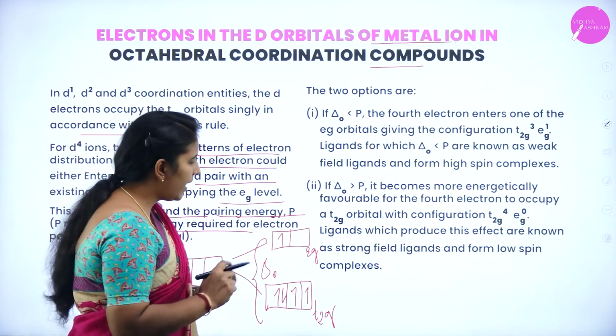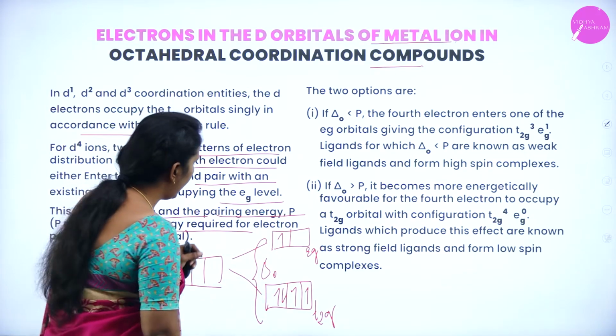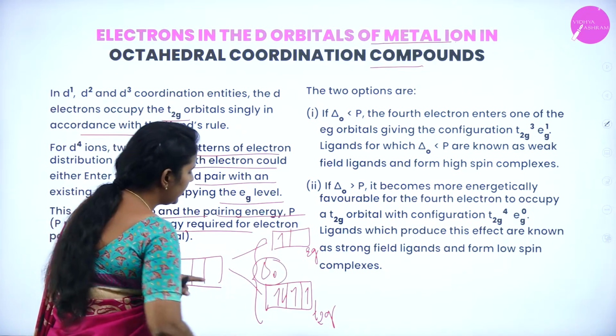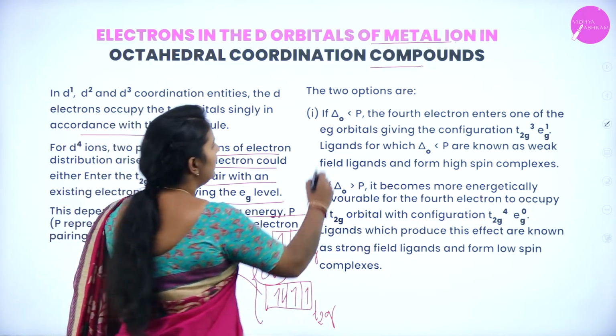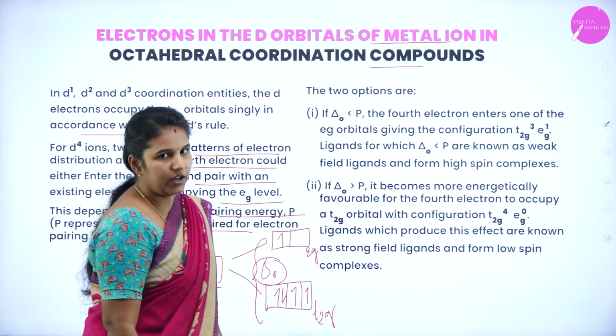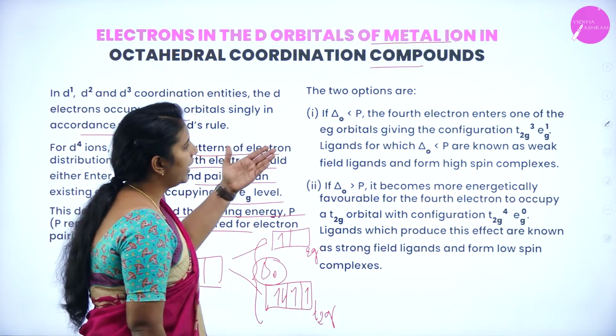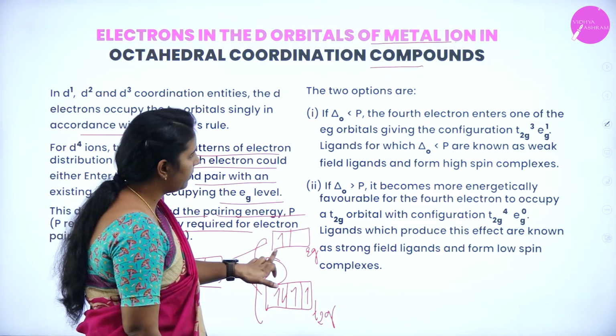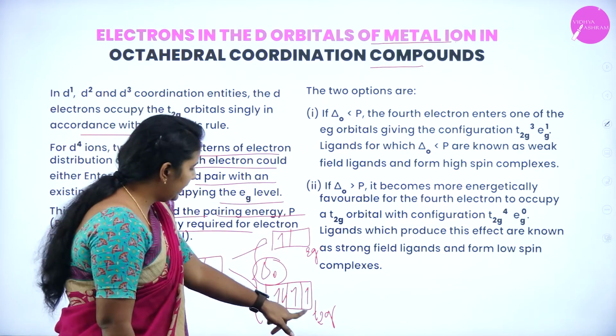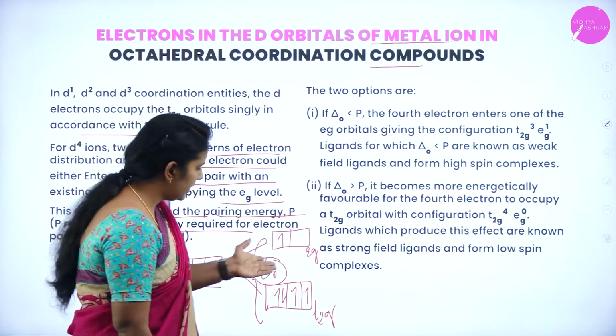Suppose you imagine two conditions. Where delta O is lesser than the pairing energy, what will happen? The fourth electron will enter one of the eg orbitals, giving rise to t2g3 eg1.